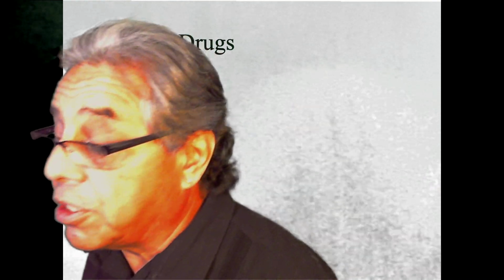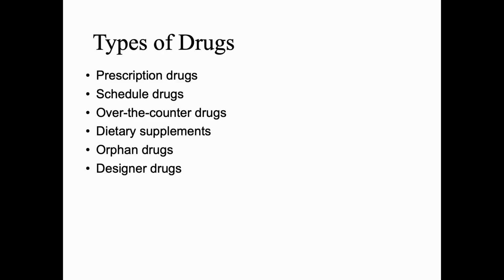We have prescription drugs. We need to know about scheduled drugs. We need to know about over-the-counter medications, dietary supplements, orphan drugs, and even designer drugs. Now here we have an example of an old school prescription pad and the paper, each individual sheet that came out of it. In modern technology, they're all based on this form.